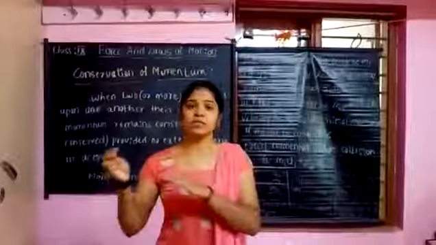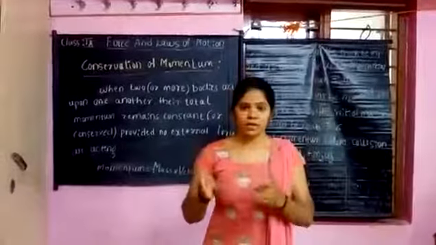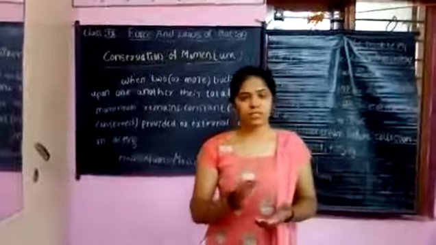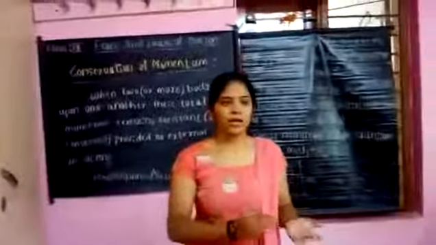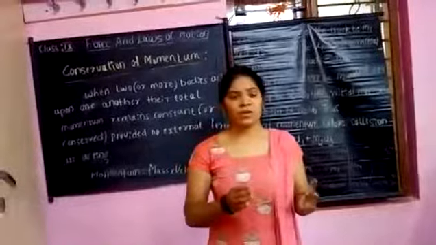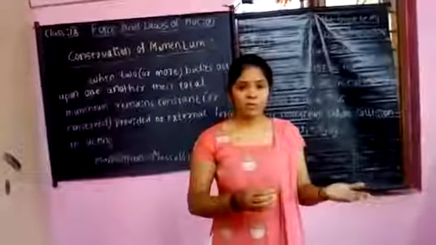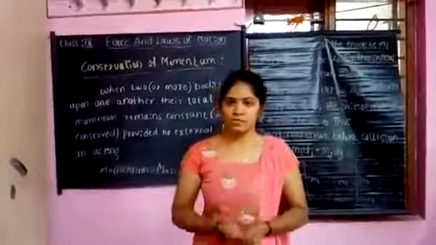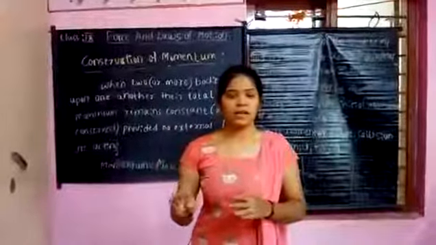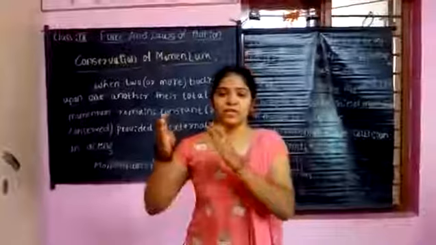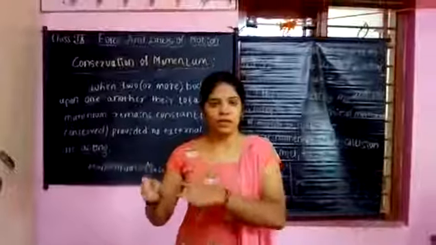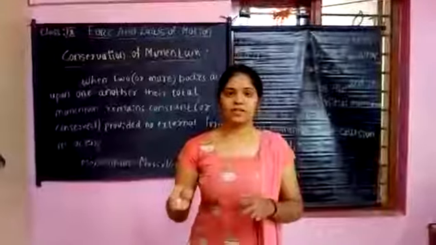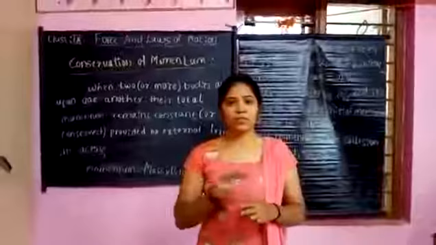When this high speed truck hits a stationary car, stationary meaning the velocity is 0, the car will attain a velocity. Then there is an increase in momentum of the car and the truck loses its momentum, because the velocity of the truck decreases. From this we can say that when there is a loss in momentum of the truck, there will be a gain in momentum of the car. So we say that momentum is conserved between both the bodies.